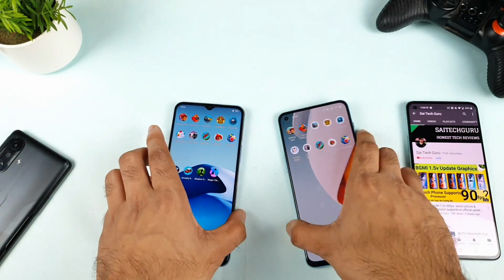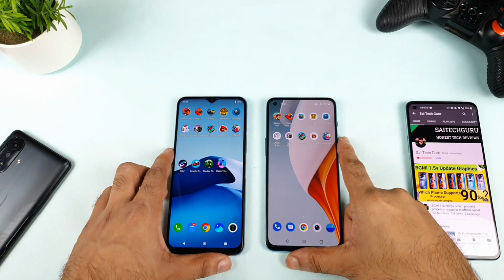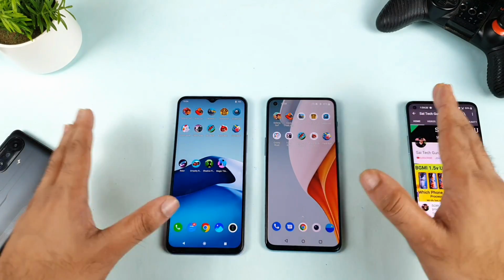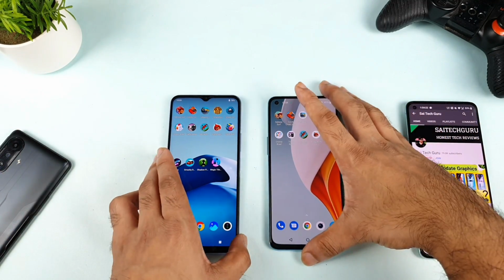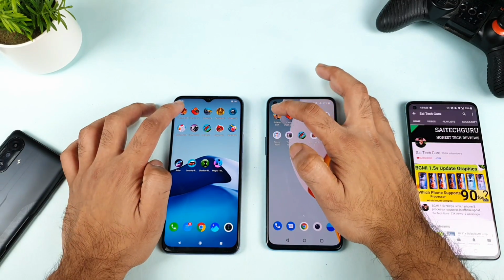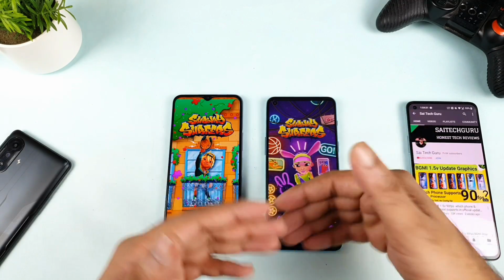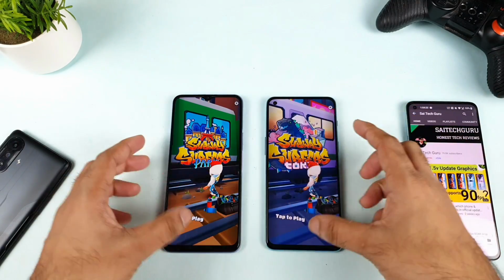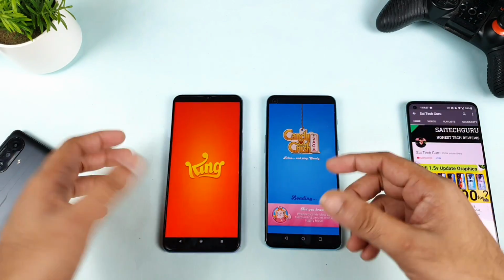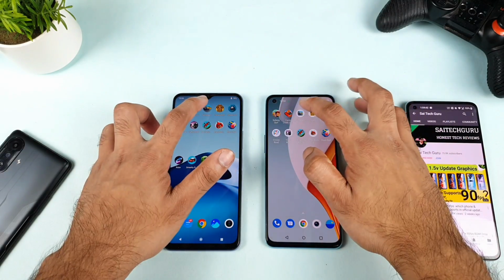As you can see, friends, now let's see which phone can actually open the games faster. That's going to be really interesting. During this time, I need to turn off the Ultra game mode. I'm not using Ultra game mode or any kind of game space during this demonstration. Let me start the test with the Subway Surf game. Let's see which phone can actually open the Subway Surf game faster. In this way, we'll be able to compare each and every game, not only one game. Based upon all the games, I'll come to a conclusion, not based on one game only, friends. I'll look at all the games.